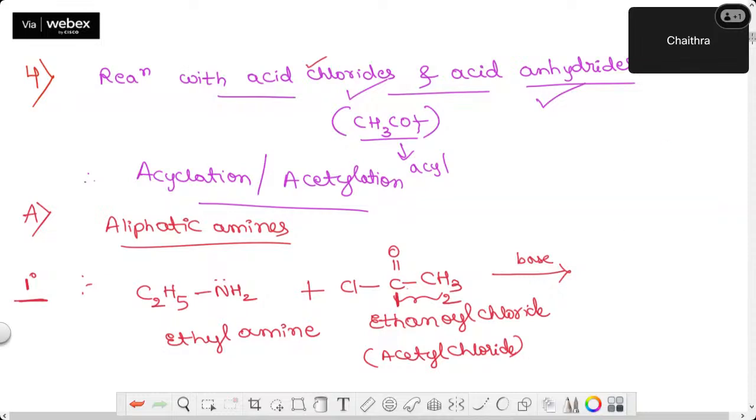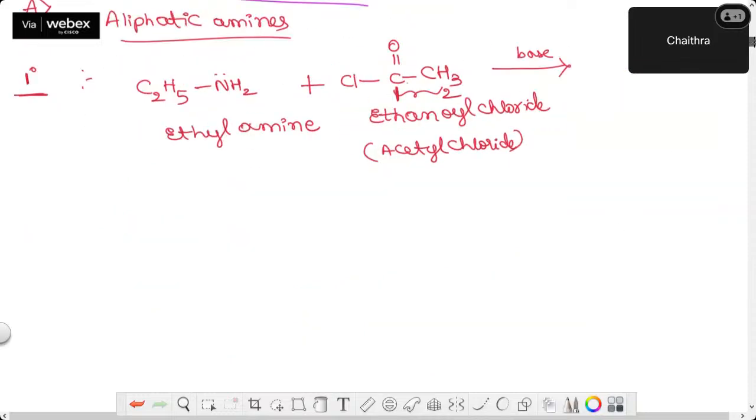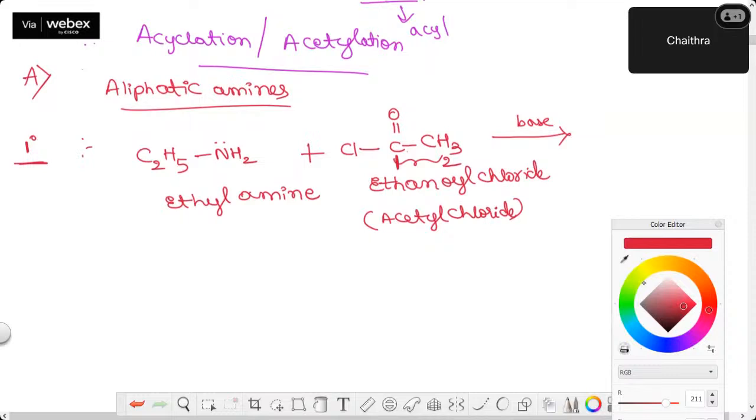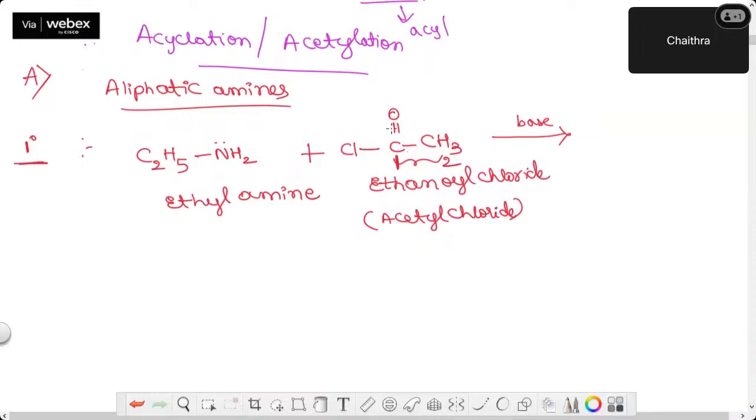Actually, if you want to show the intermediate, I'll show it like this. You will see what happens. This is a nucleophile. Now this works as what? C double bond O is an electron withdrawing group. This oxygen is more electronegative. It pulls the electrons towards itself. Carbon bears a positive charge.